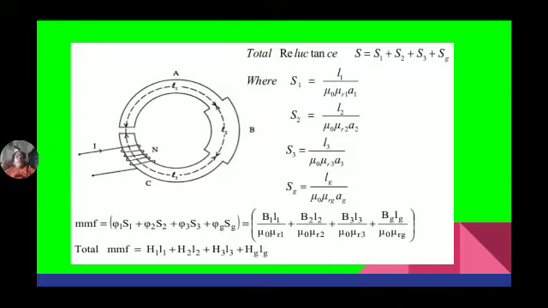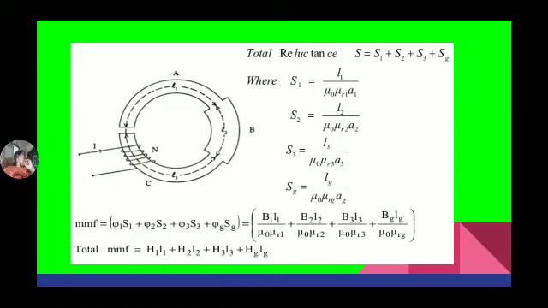From electric circuits, you know the total resistance is equal to the sum of the resistances, R equal to R1 plus R2 plus R3. In a similar way, the total reluctance is equal to the sum of the reluctances of the different paths. In this circuit we have different paths. L1 is one path which has one cross-sectional area, L2 is another path which has a little more cross-sectional area, and L3 is another path which has a different cross-sectional area. In between, there is a gap known as the air gap. Now we have to calculate the reluctance of each path separately.